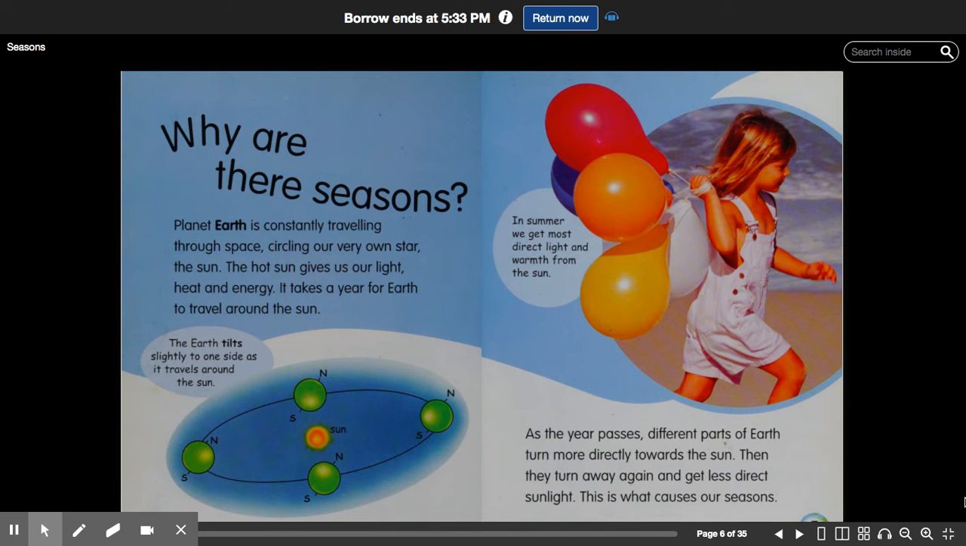Why are there seasons? Planet Earth is constantly traveling through space, circling our very own star, the Sun. The hot sun gives us our light, heat, and energy. It takes a year for Earth to travel around the Sun. As the year passes, different parts of Earth turn more directly towards the Sun. Then they turn away again and get less direct sunlight. This is what causes our seasons.